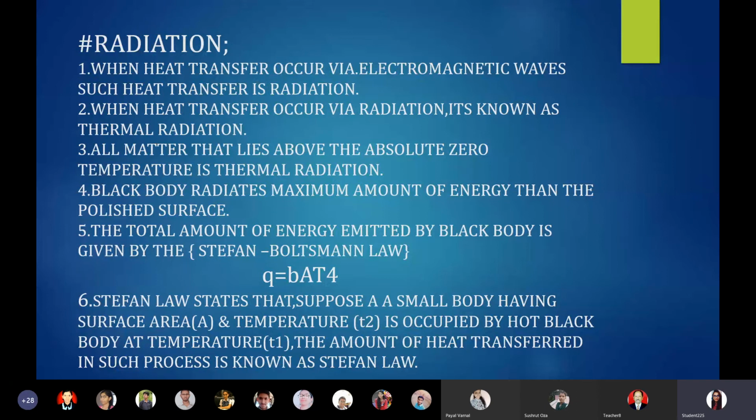Q is the amount of heat radiated by the black body in 1 second, A is the area of the black body, T is the absolute temperature, and B is the black body constant, which has the value of 5.67 into 10 raised to minus 8. Okay?